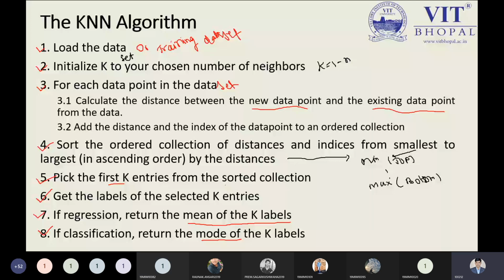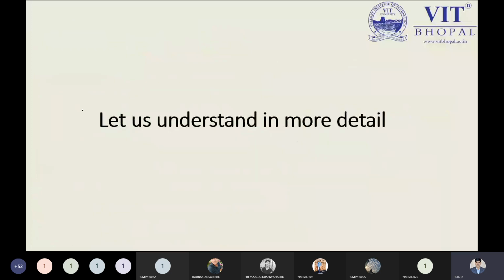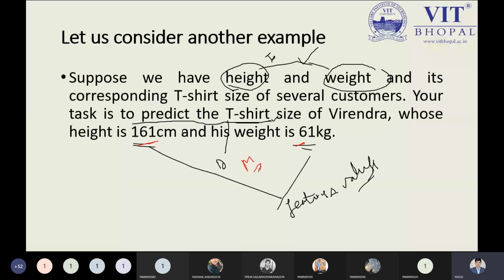So right now I am going to an example, and I hope you will be able to understand it in the simplest way. In the next slide we have the example: let us understand the KNN algorithm in more detail. For understanding the KNN algorithm, I have a numerical, because with a numerical you can easily understand. Suppose we have the height and weight and the corresponding t-shirt size of several customers.